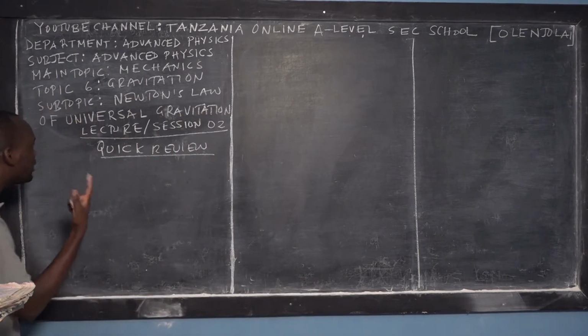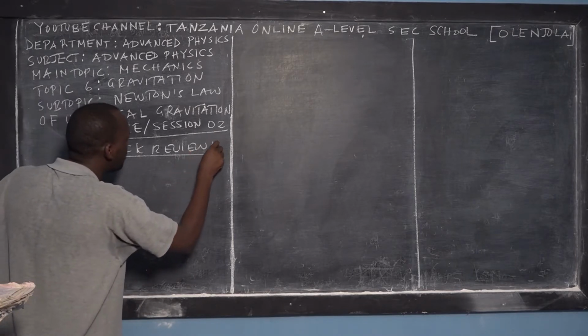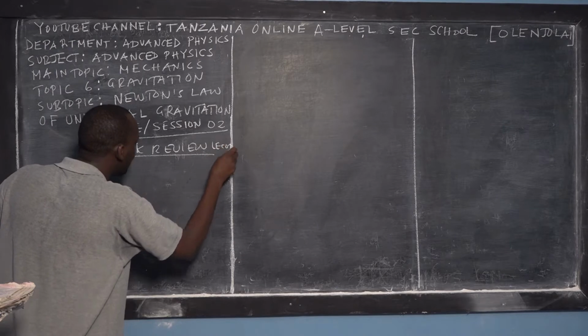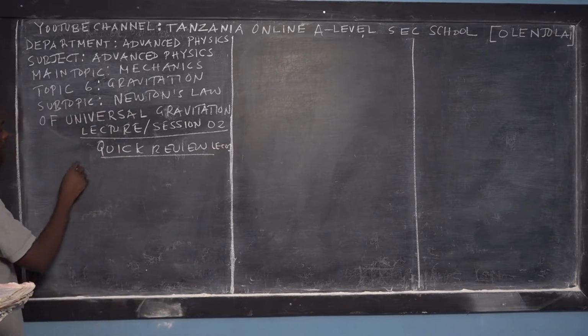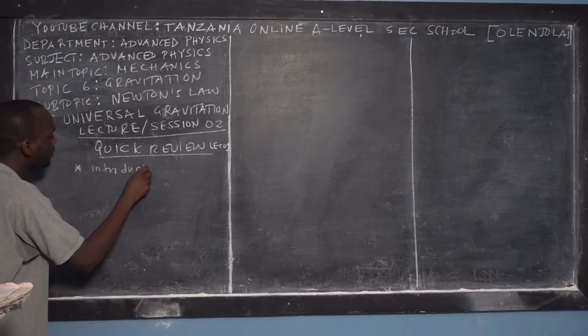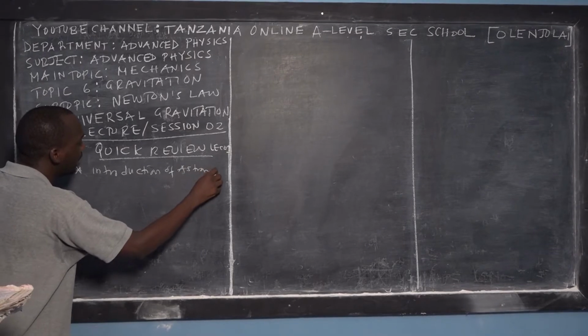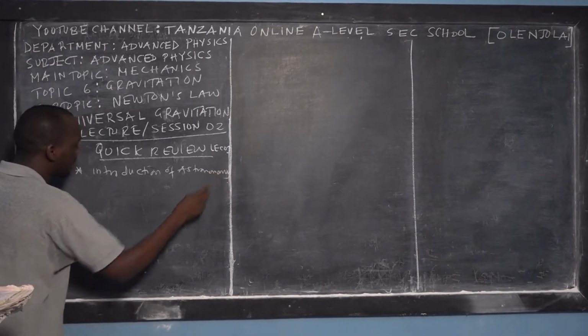Before I go to lecture 2, I want to do a quick review of lecture 1, the first session. In lecture 1, I introduced the meaning of astronomy and where we get the term gravitation.